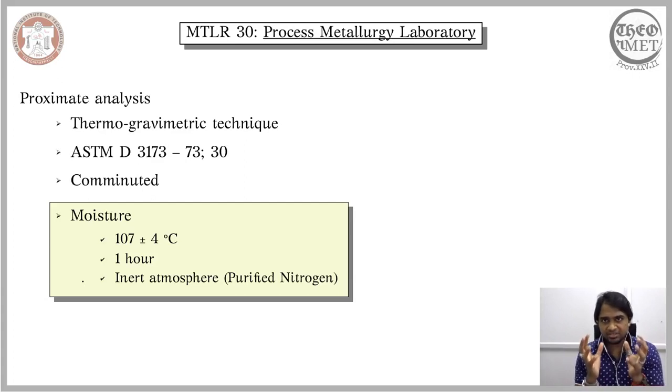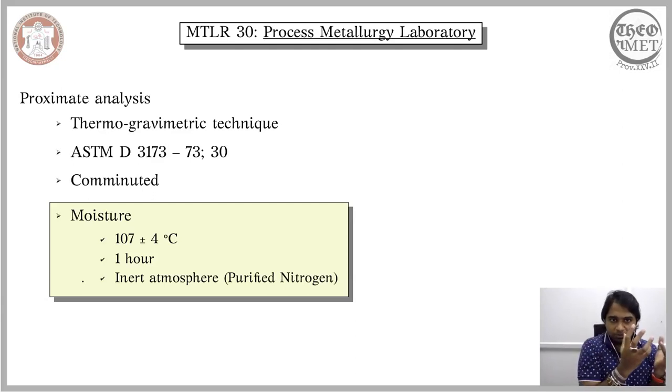Thermogravimetric analysis generally involves a combination of two factors. One is thermo, that is temperature, and the other is gravimetry, meaning something that has to do with the influence of gravitation. The easiest influence of gravitation is in the weight of the substance. You have mass and you multiply it with gravitation, you have the weight. So essentially, gravimetry or the influence of gravity is nothing but weight. So what proximate analysis as a thermogravimetric technique involves is that we raise the temperature of the coal and we see the change in the weight of the coal.